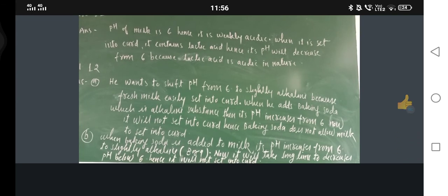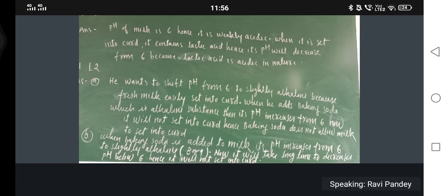Now question number 13. Plaster of Paris should be stored in moisture proof container. Explain why. Can anybody answer this question? Sir, because when POP is exposed to moisture, it becomes hard.